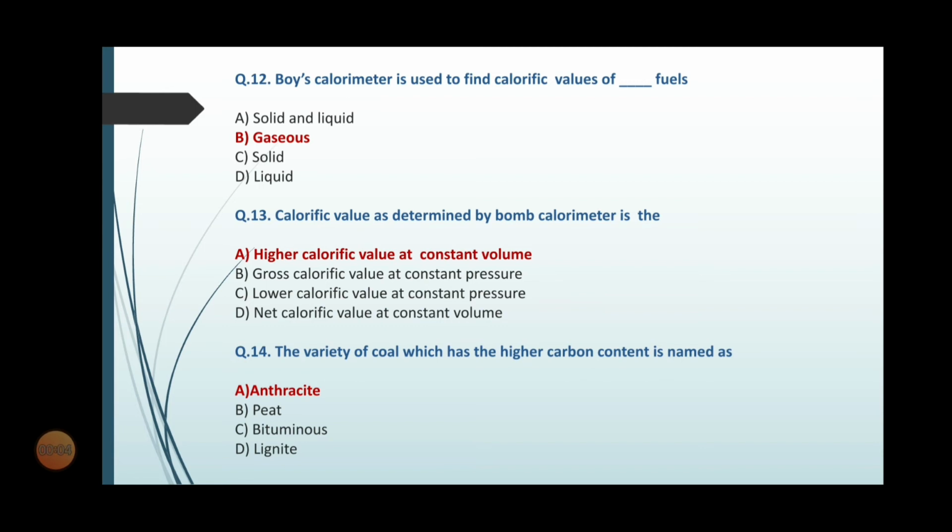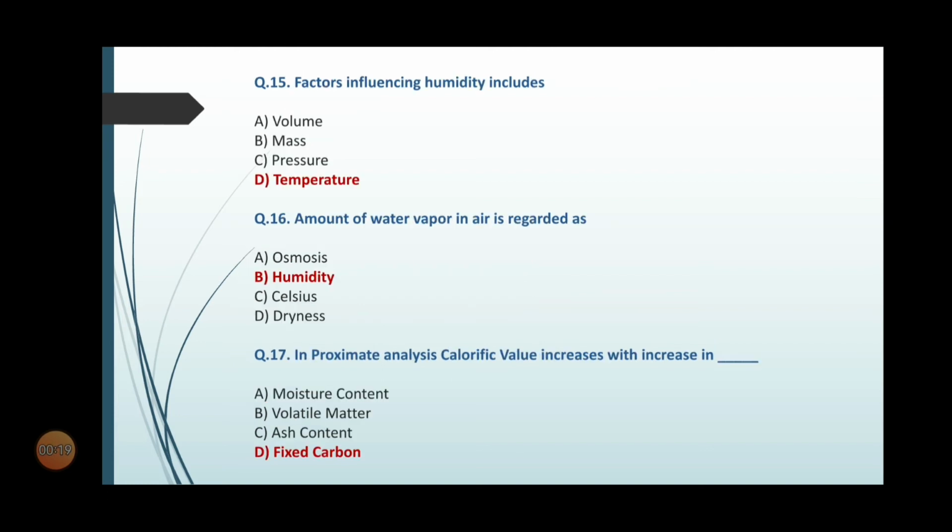Question number 14. The variety of coal which has the higher carbon content is named as. The options are option A, anthracite, option B, peat, option C, bituminous, option D, lignite. So the correct option is option A, anthracite. Question number 15. Factors influencing humidity includes. The options are option A, volume, option B, mass, option C, pressure, option D, temperature. So the correct option is option D, temperature.